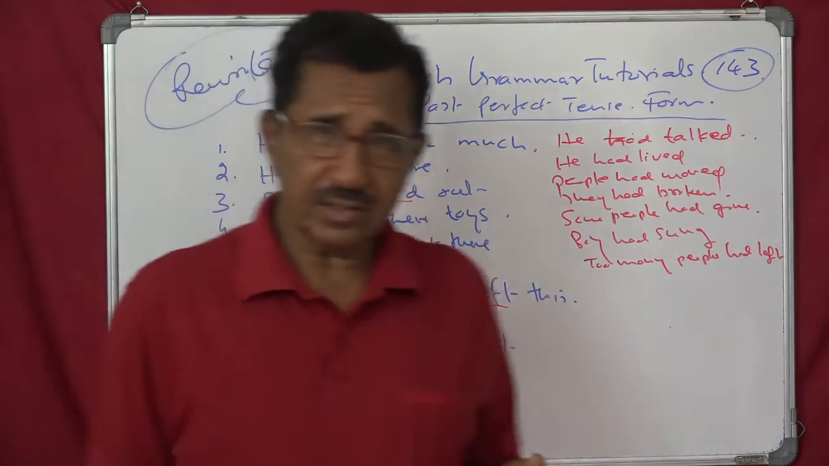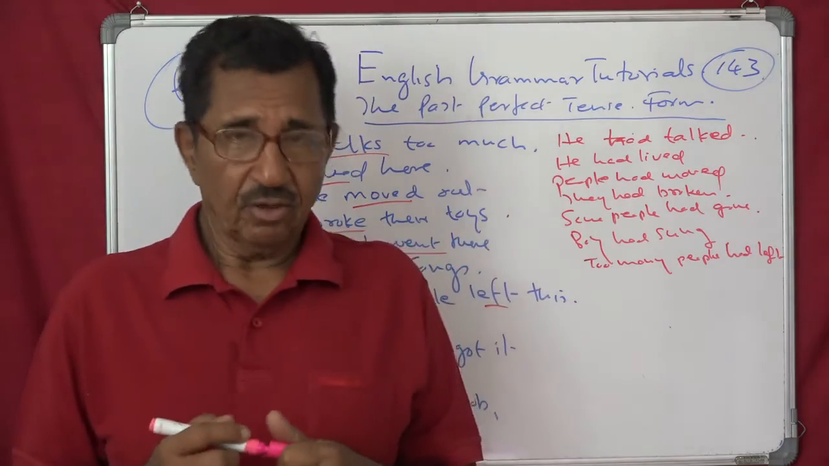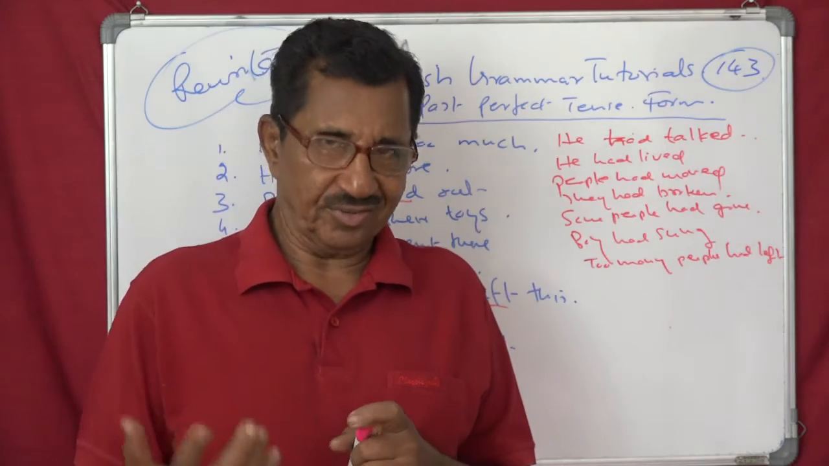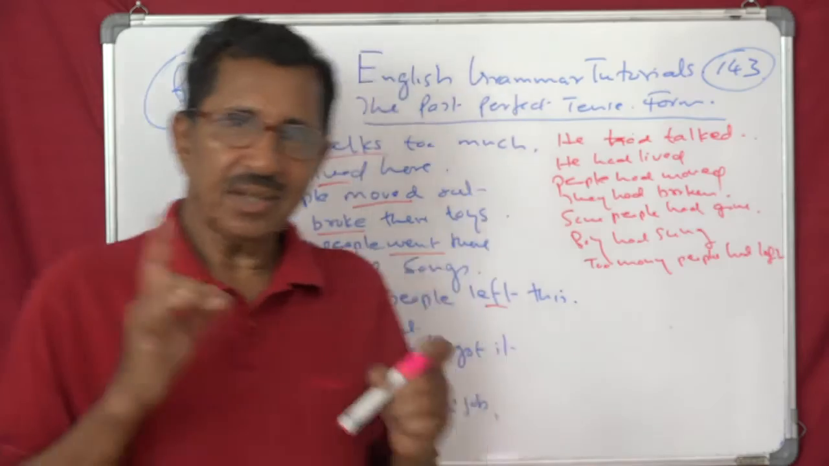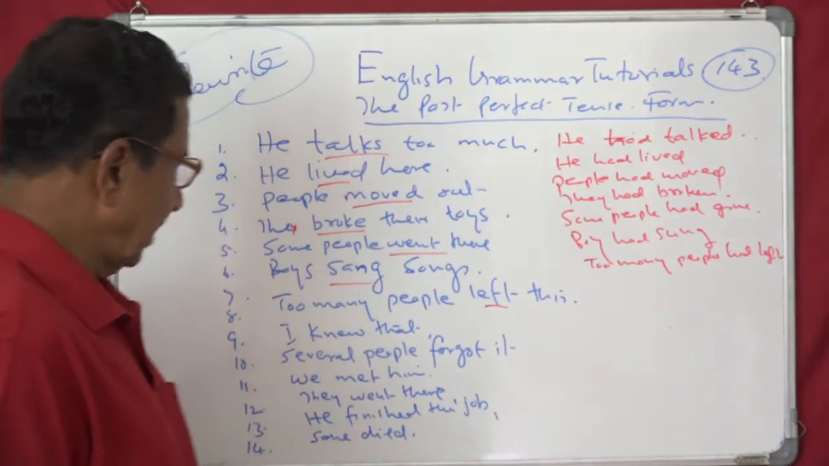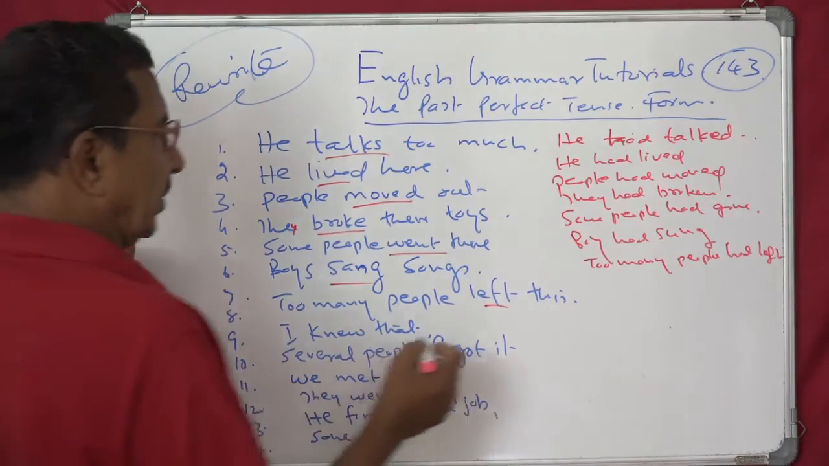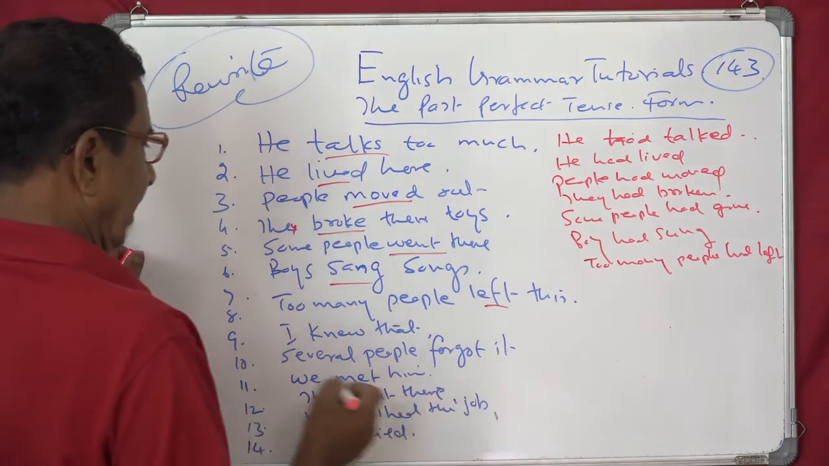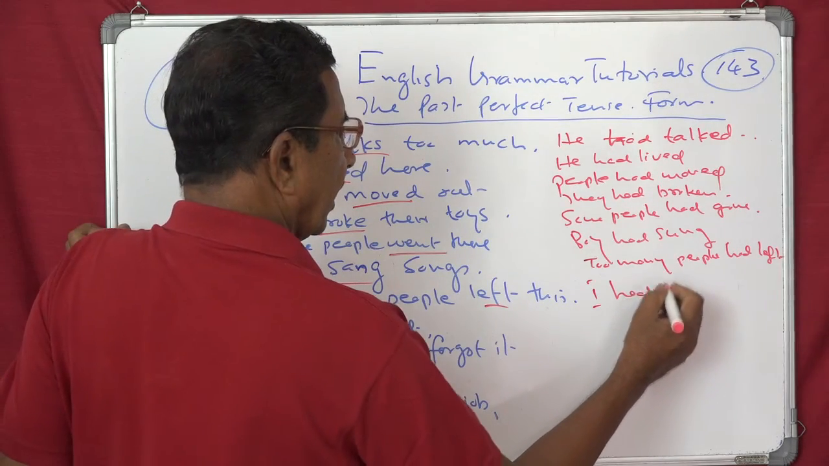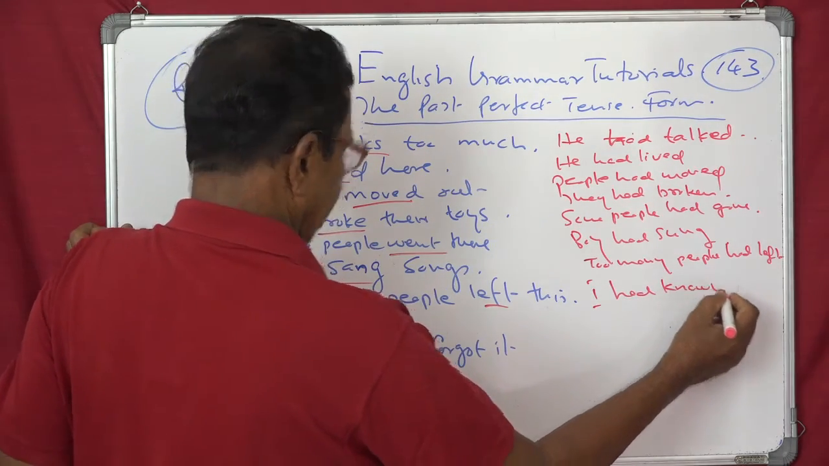One of the simplest tenses we can see, form as well as its use also. You can see that later. So the form is had plus past participle. Distribution also simple. And then you have got too many people left. Next, I knew. I had known.